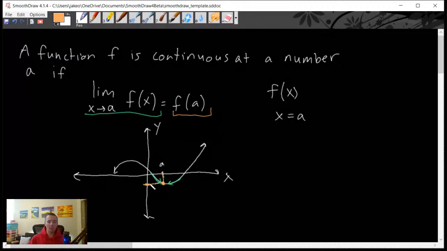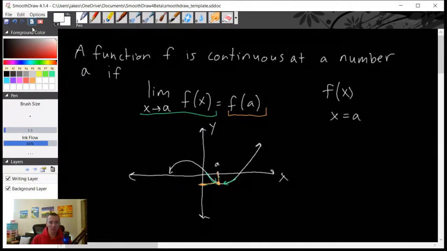If you want to think about what that actually means, the simplest way to visualize it is if you can draw the whole function without picking up your pen or your pencil. Basically, that means there are no holes or jumps in your function, like in this case here, there are no holes or jumps. As a result, as we get close to some point, we get the same thing as just going to that point on the graph.